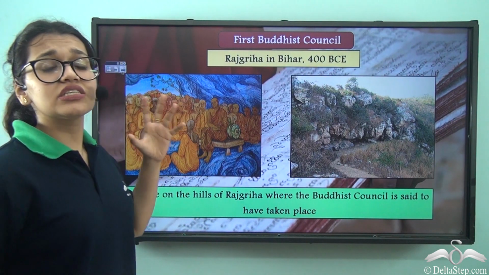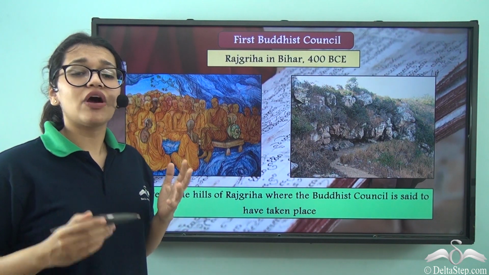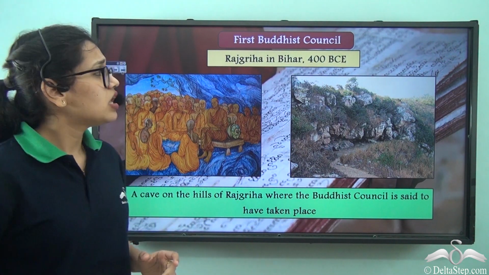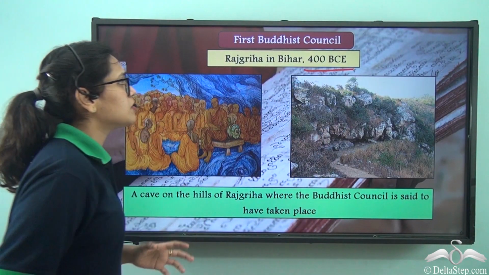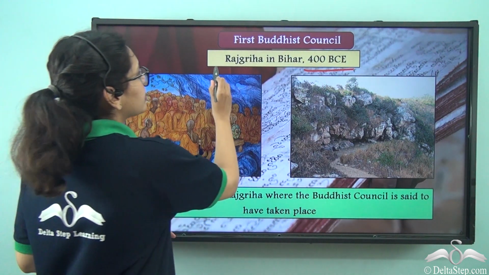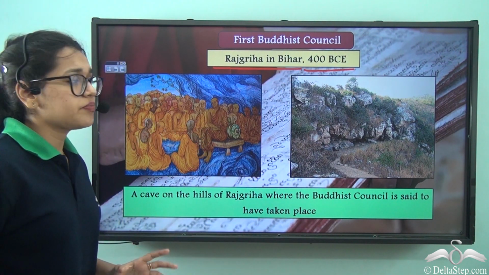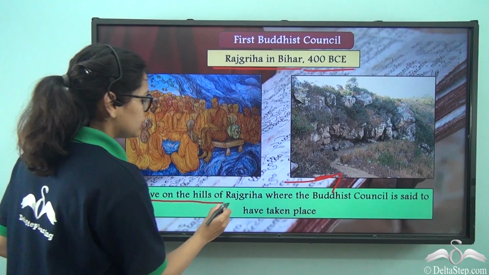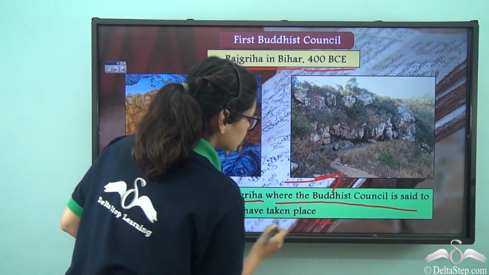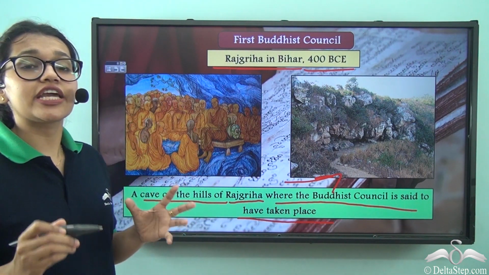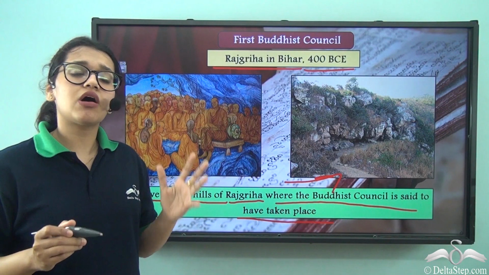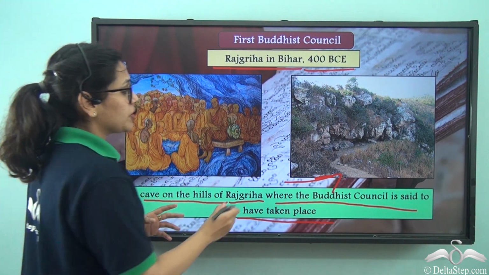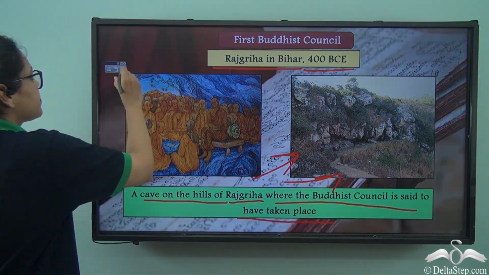The first Buddhist council has been said to have taken place right in the first rainy season after Buddha's death. And so it was held in 400 BCE and it took place in Rajgriha, which is in Bihar, right? And even in this picture here, you can see the cave on the hills of Rajgriha where the Buddhist council is said to have taken place. And it is said that this first Buddhist council was there for 7 months. And even today, people can visit this place.